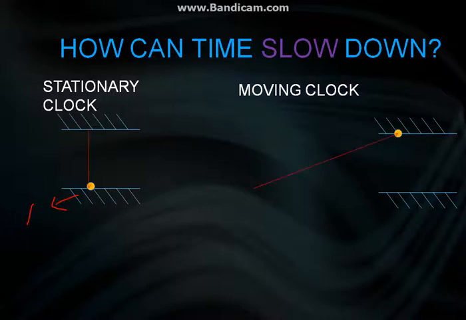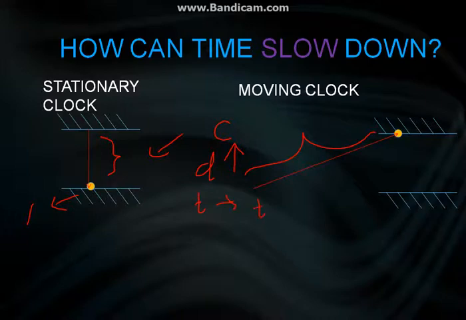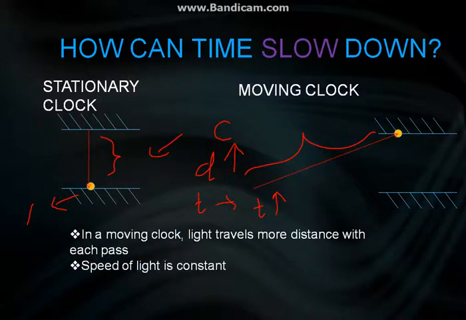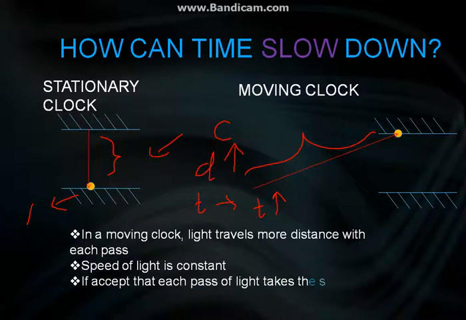See, this path is greater than this path right over here. So, if we still accept that each pass of light between the two mirrors is the same unit of time, or a second for instance, then we have to say that the same unit of time now takes longer to pass because the speed of light is constant. C is constant, distance has increased, the time is the same unit, which means that the same unit of time is now longer. That is the very concept of time dilation at high speeds.